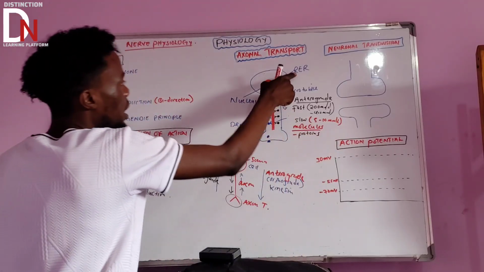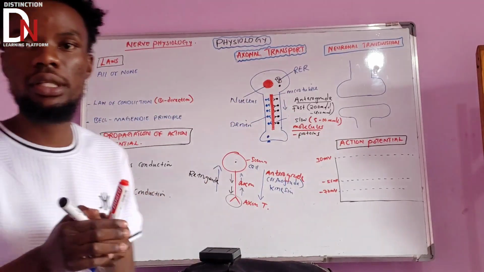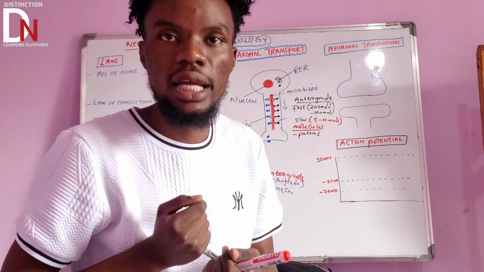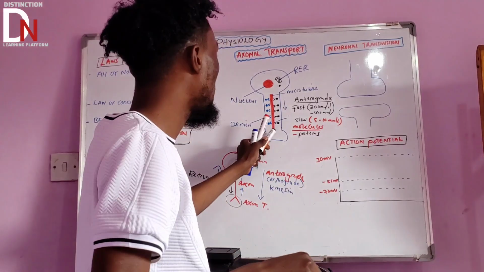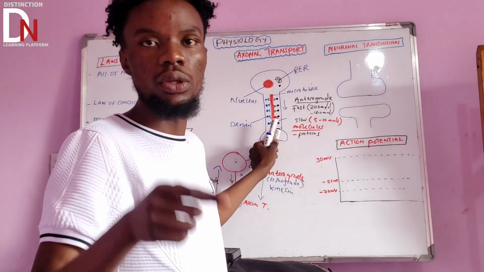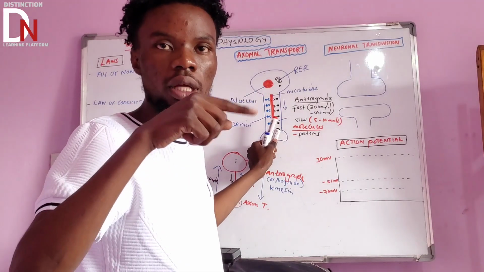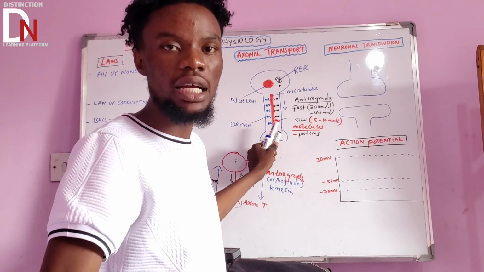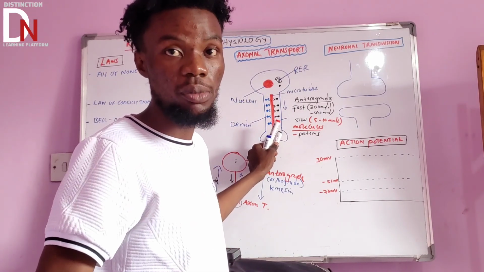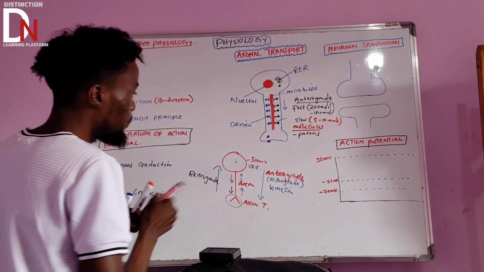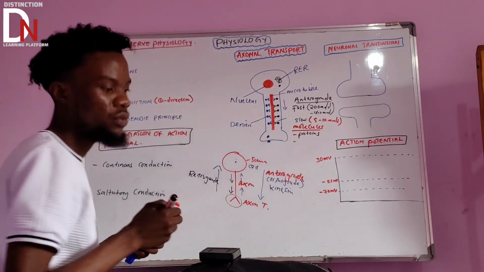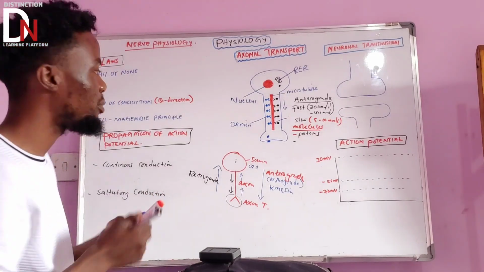Okay, remember that the rough endoplasmic reticulum is going to synthesize proteins. If it makes proteins, and those proteins are needed in the axonal terminal, they'll start coming from the cell body and going to the axonal terminal using anterograde transport. Okay, that is the first one, proteins. What else apart from protein? What do you think? Neurotransmitter.